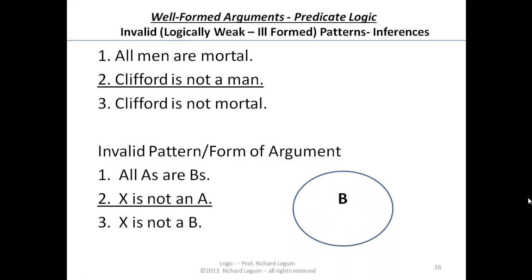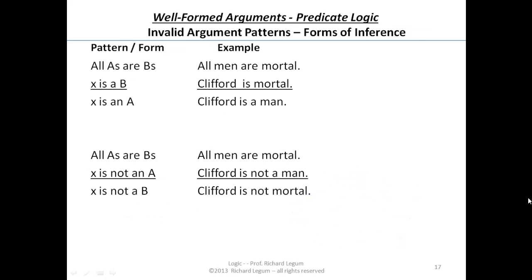Or looking at it from the Venn diagram perspective, all A's are B's, all the circle of A's is inside a circle of B's. We know X is not an A, so it could be in the circle of B's or outside of the circle of B's. So we can't conclude from that. We don't know where it is. It's not a good pattern of inference.